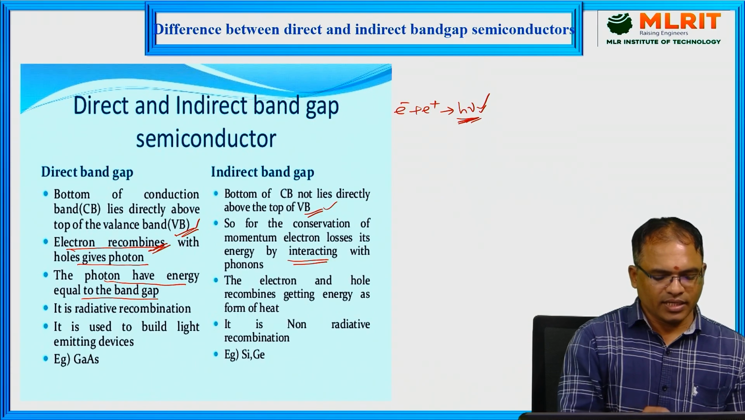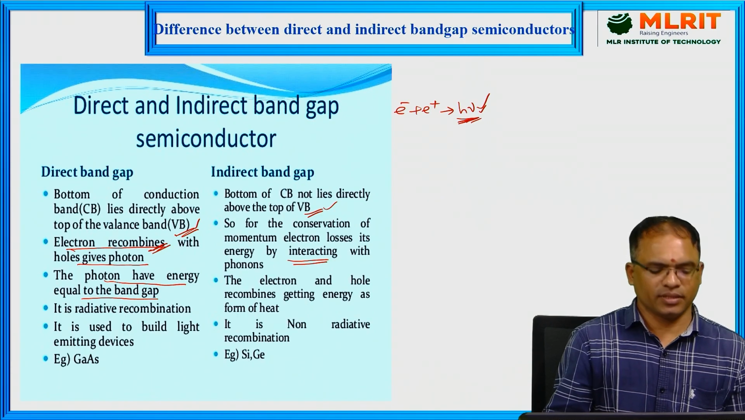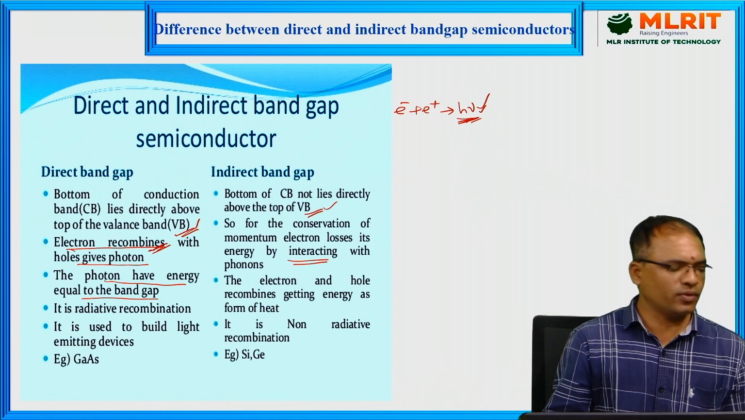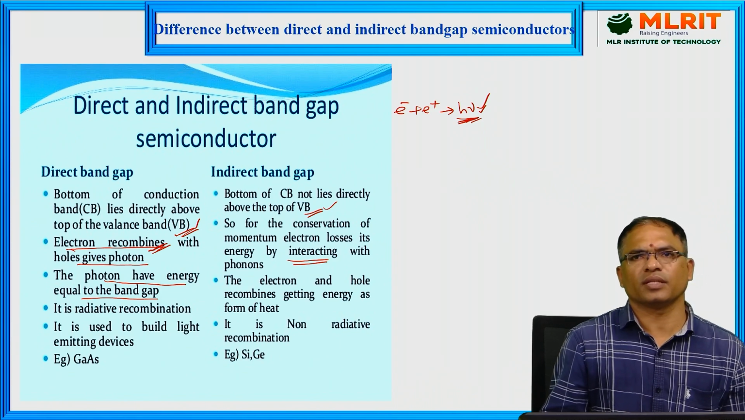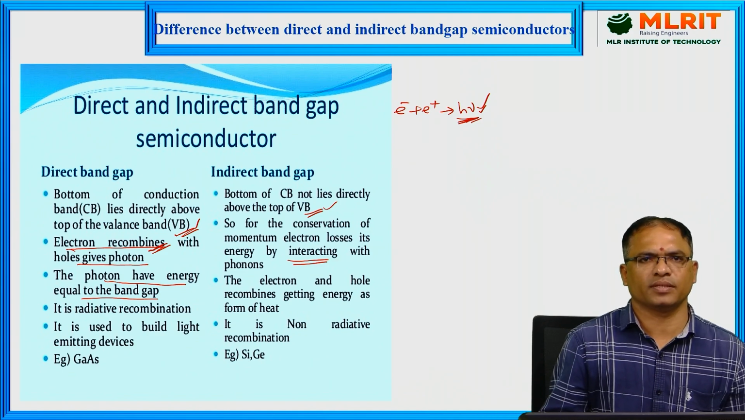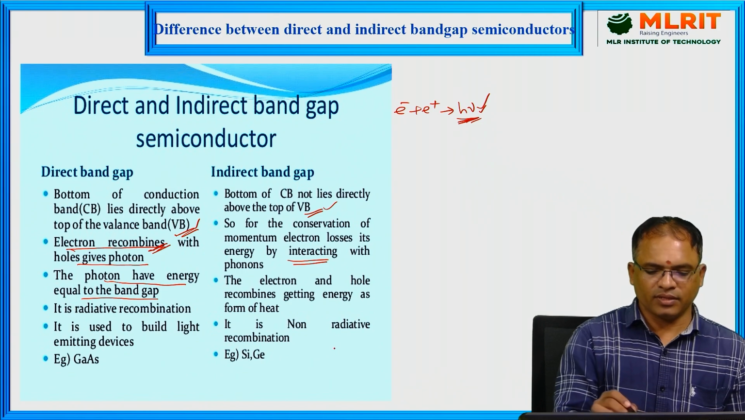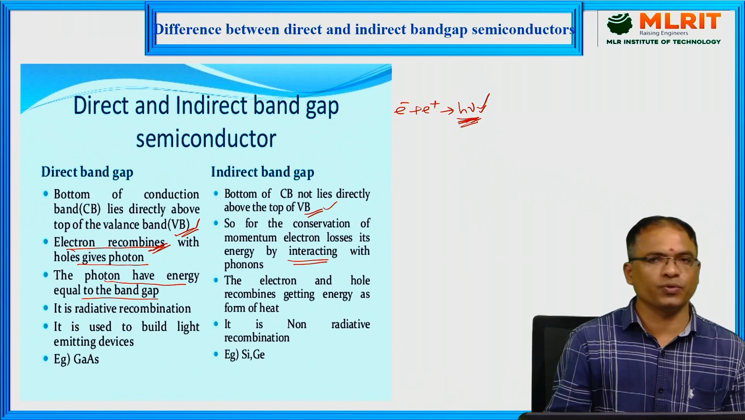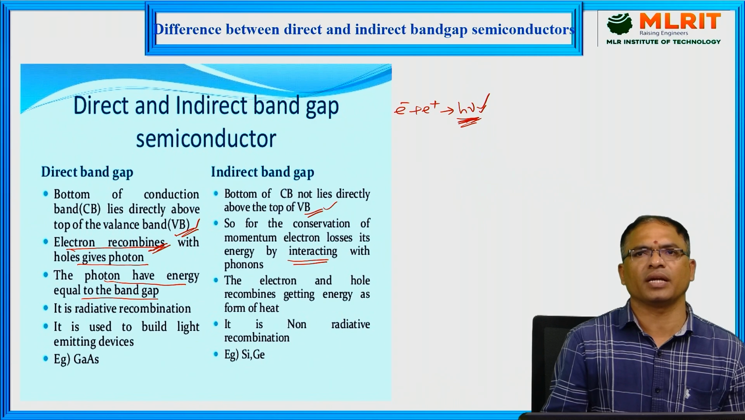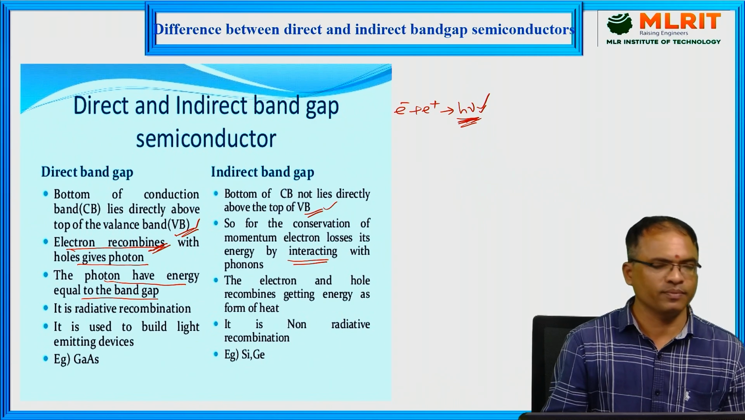Whereas in the case of indirect bandgap semiconductors, along with photons, phonons will release. Phonons are nothing but thermal vibrations, which will tend to increase the heat of the substance. So in the case of indirect bandgap semiconductors, along with photons, some energy is going to convert into heat because of indirect recombination of electrons and holes.